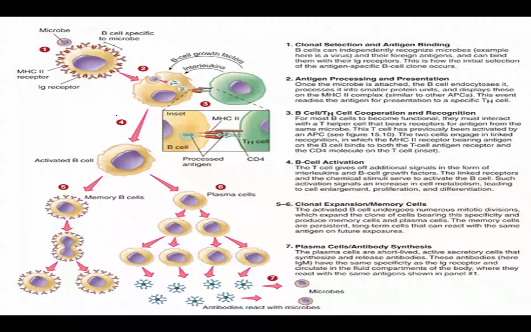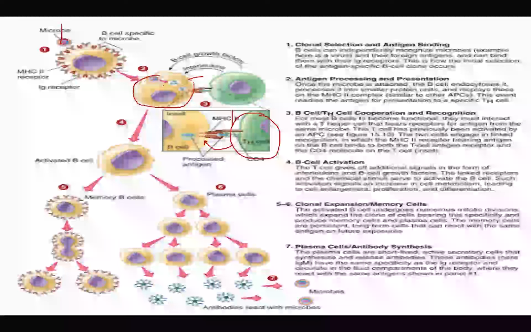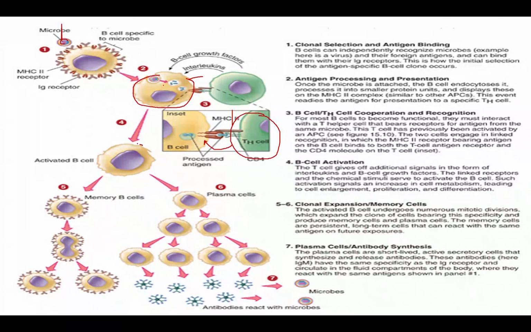Okay, so this is the activation of B cells. When a microbe enters, for example, the B cell tries to destroy it, but it needs help from the T helper. The T helper produces cytokines, interleukins, that will activate this B cell. And when it is activated, it can create the memory B cell over here.